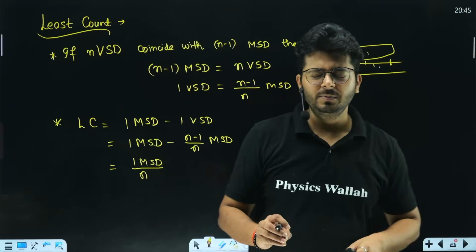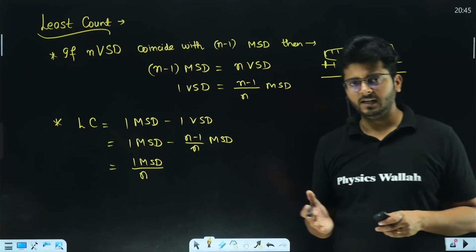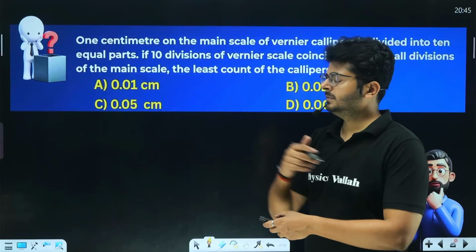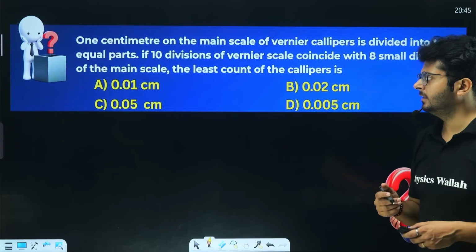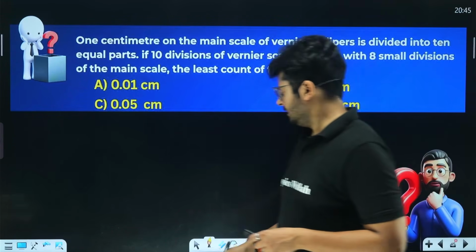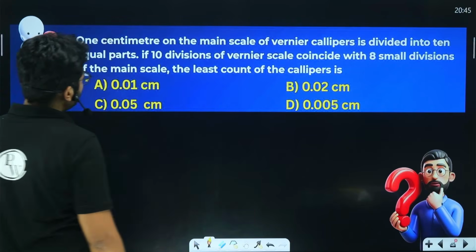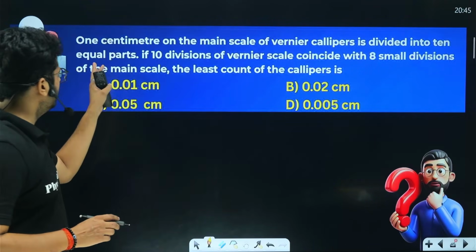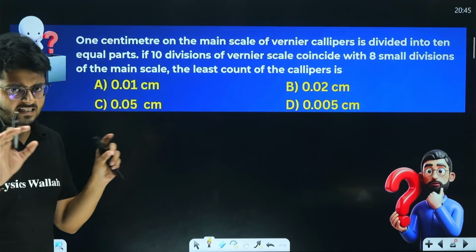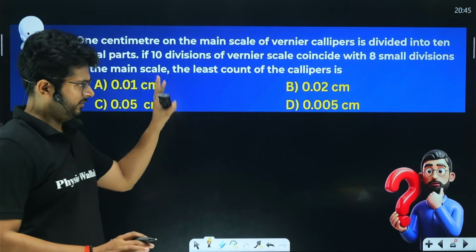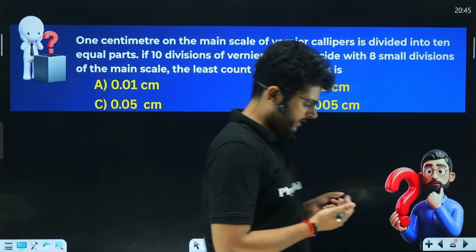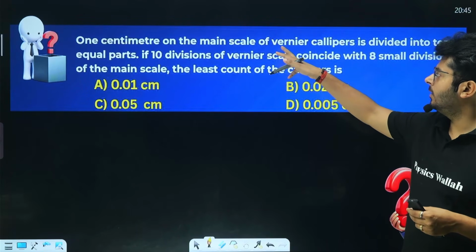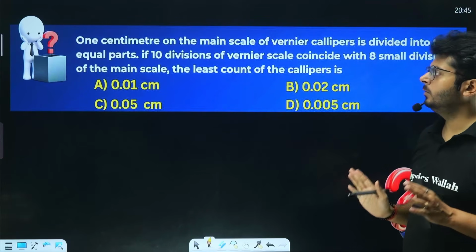But my dear aspirants, this is not always going to be the case. Let's have a look at this question and then understand how to take the final measurement out of it. So here we have it. 1 centimeter on the main scale of the vernier caliper is divided into 10 equal parts. We have the main scale and the vernier scale, and we will understand this with the help of this question.